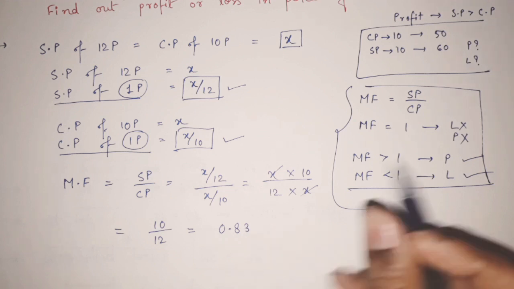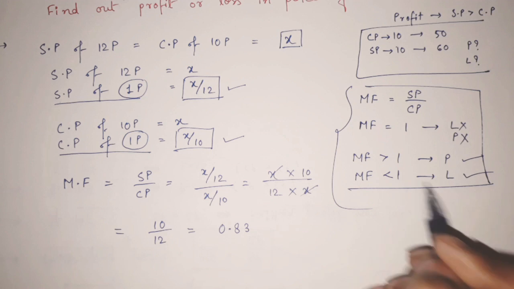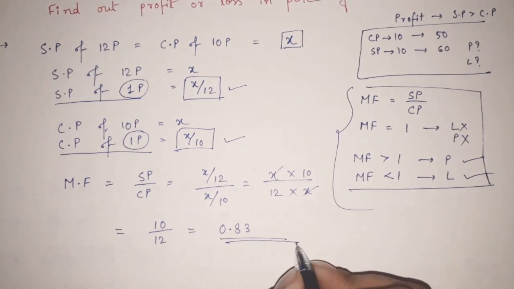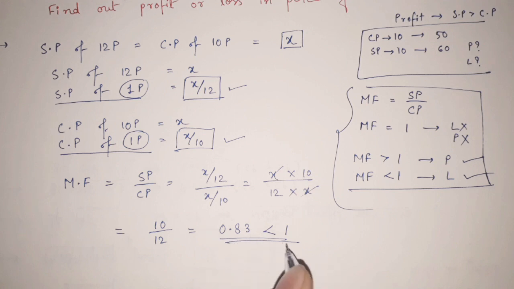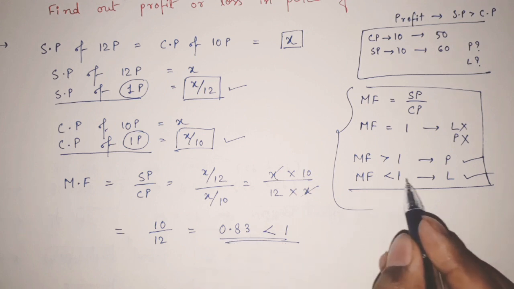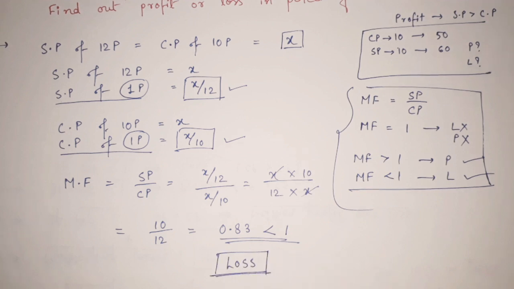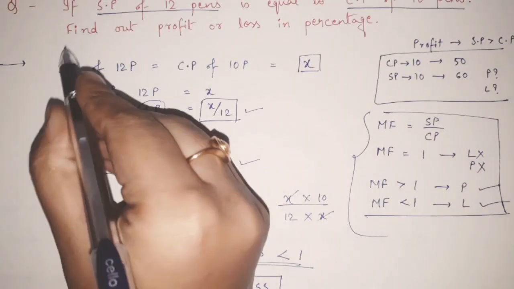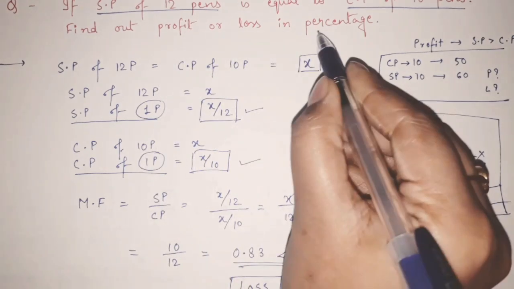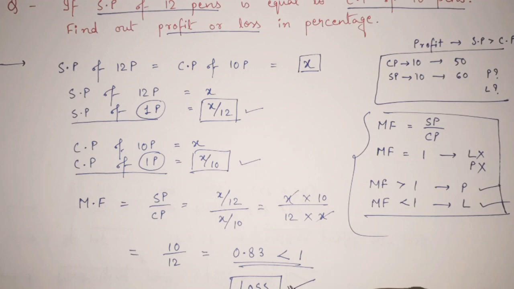Now 0.83, compare this with 1. So I have 3 cases: equal to 1, greater than 1, or less than 1. This MF is actually less than 1. We have got MF equal to 0.83 and it is less than 1. Now when MF is less than 1, I can say that it is a loss. Got it? So I have figured out that it is a loss. But one important thing to take care of here is to find the profit or loss in percentage. We have already determined that it is a loss.